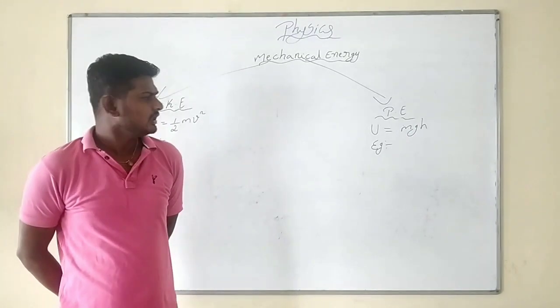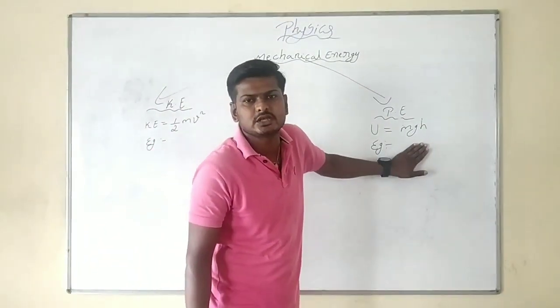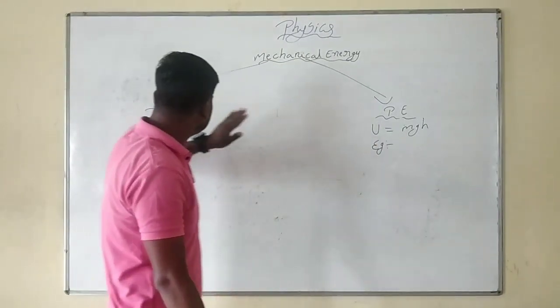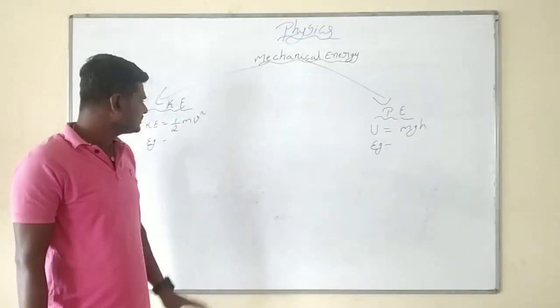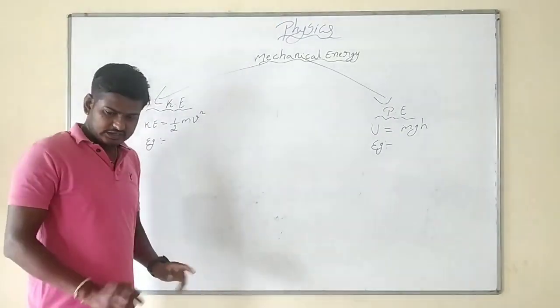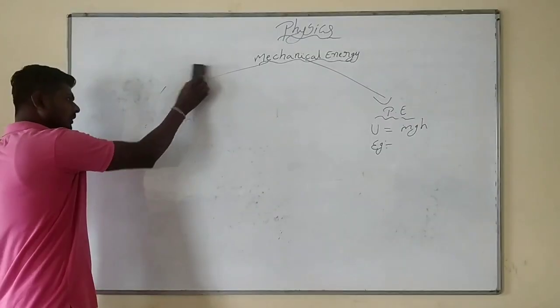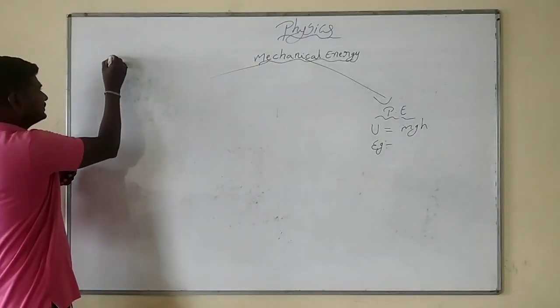This is the energy possessed by an object by virtue of its position, not by virtue of its motion. Clear? Now, derive the expression for kinetic energy.